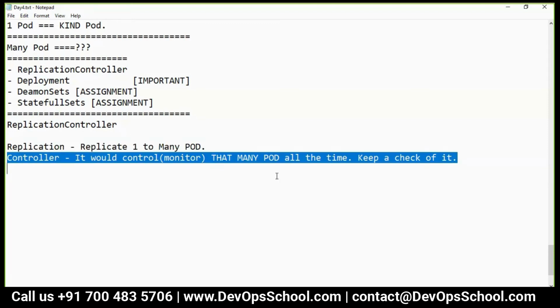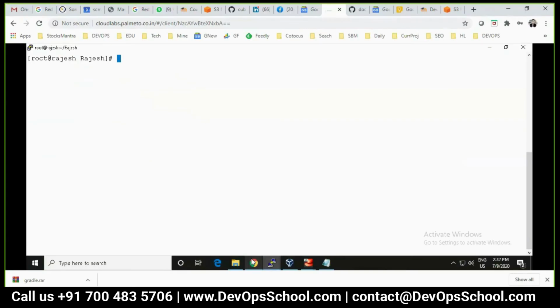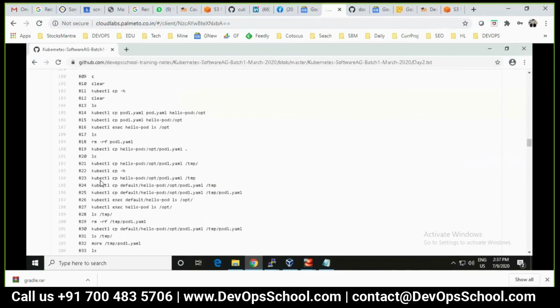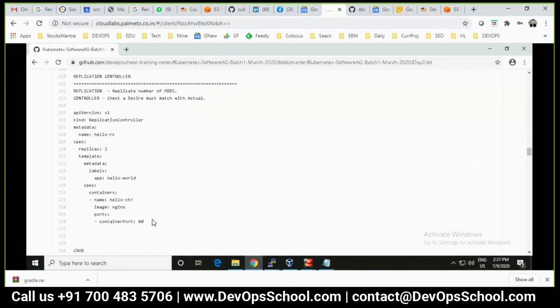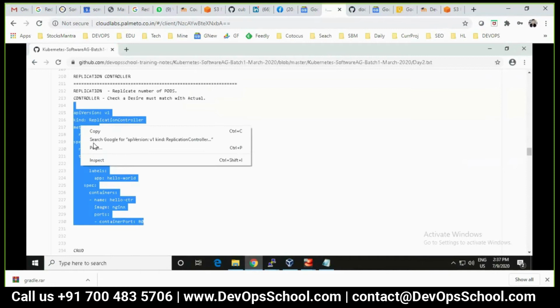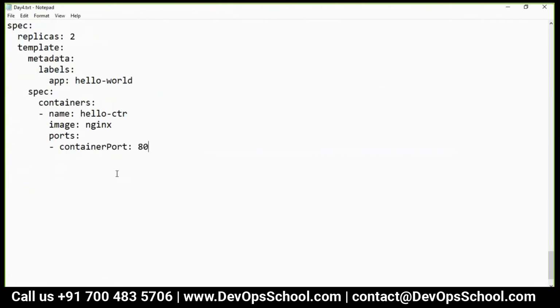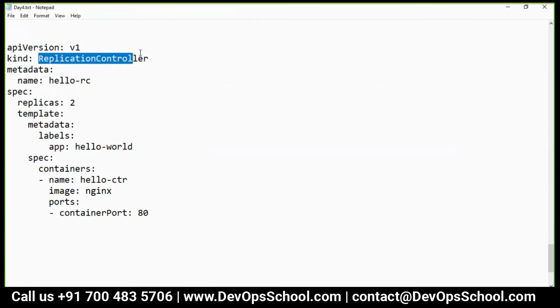So can I go ahead and show you the replication controller? Yes. So I have to use one of the YAMLs. The command line is not available actually. So guys, I have to use this one. Copy. Paste. See guys here, this is a replication controller. Kind, version 1, name. How many replicas do you want?